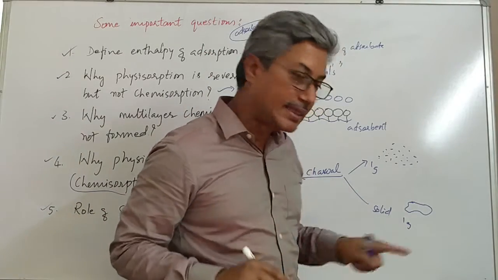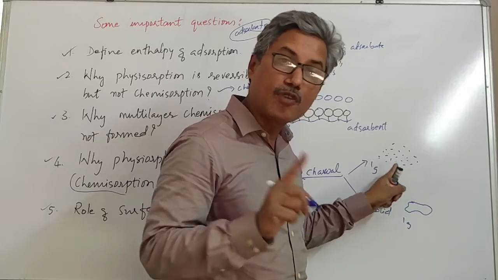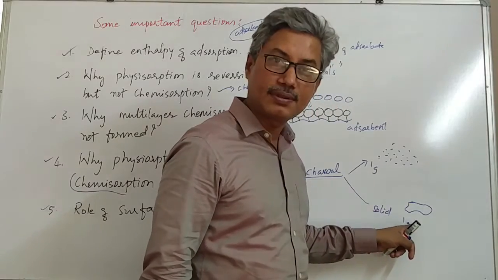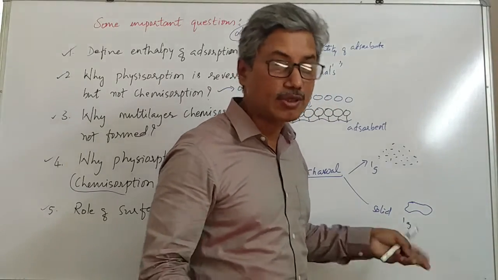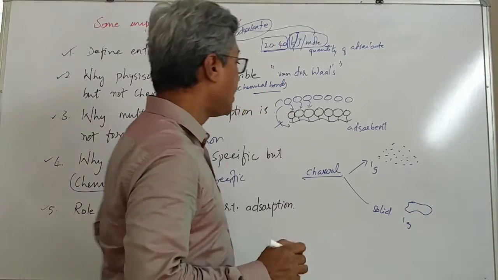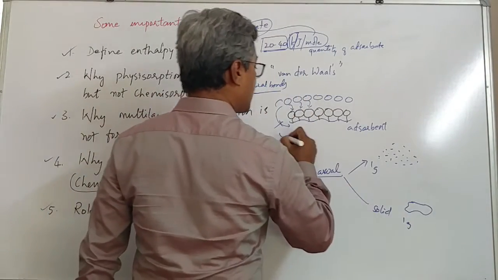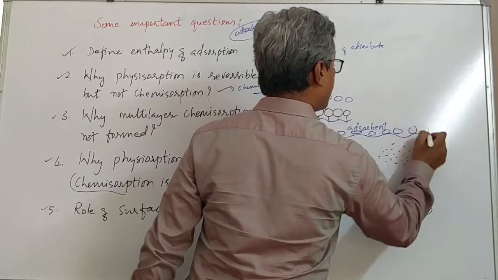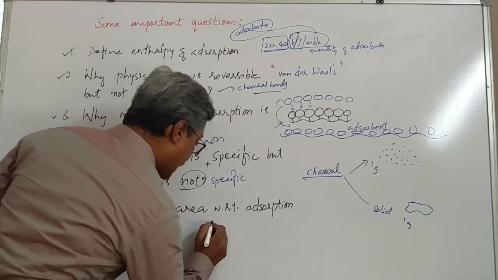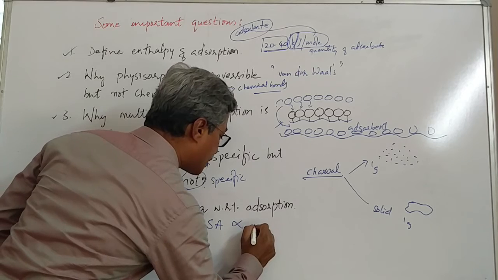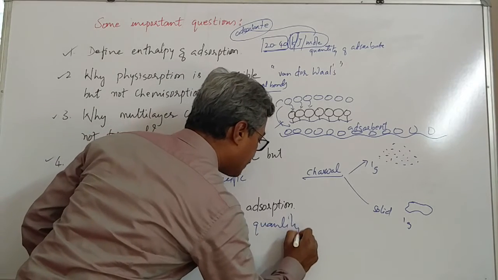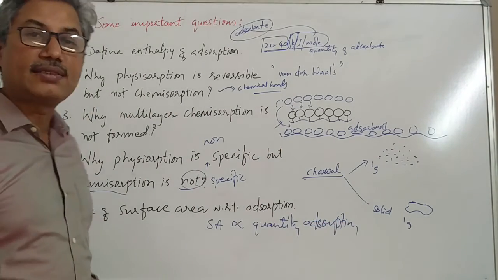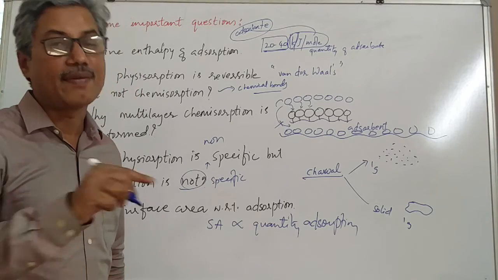Then what we notice is, the surface area of 1 gram of powdered charcoal is several thousand times more than the surface area of 1 gram of non-powdered charcoal, that is solid charcoal. Then due to this, what we notice? As the surface area is more, particles can sit very easily. A large number of particles can undergo adsorption. That means surface area is directly proportional to the quantity or amount of adsorption. Clear, students? Surface area is directly proportional to the quantity of adsorption at a given temperature. Clear?